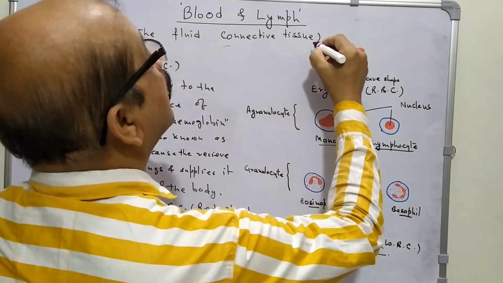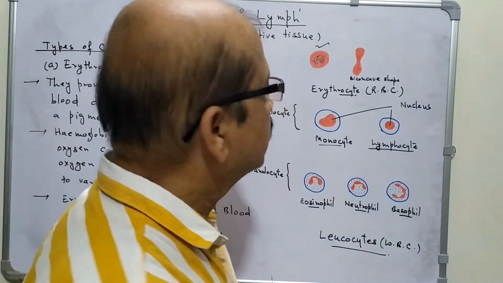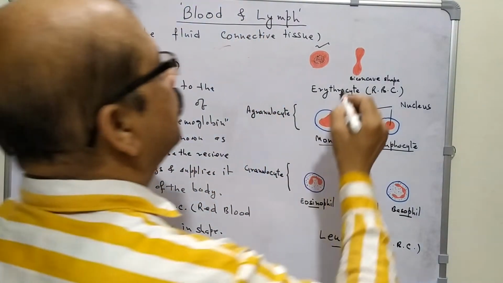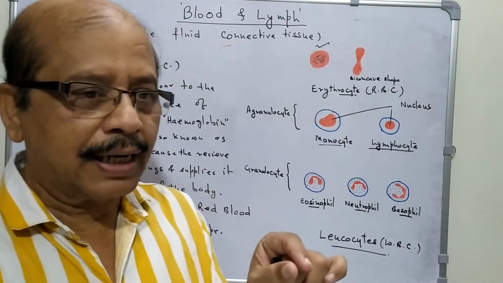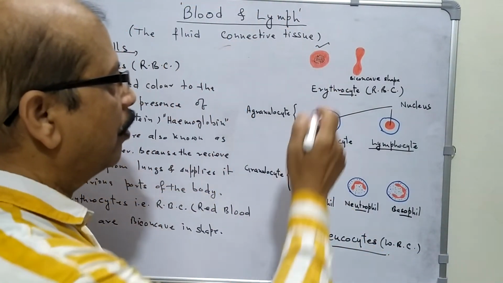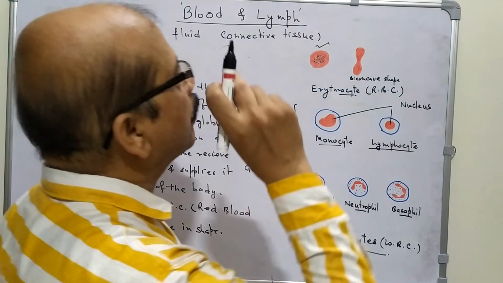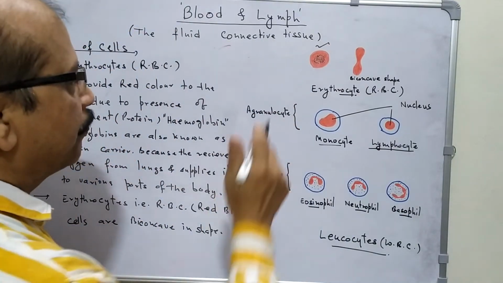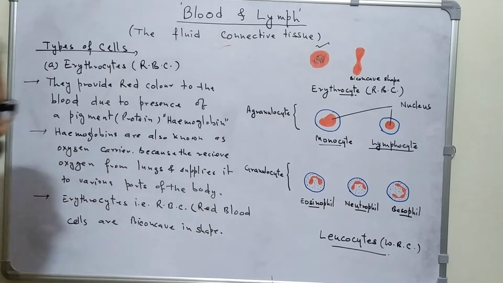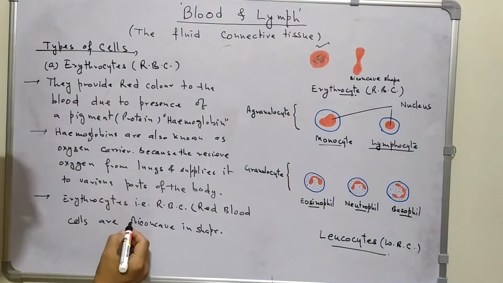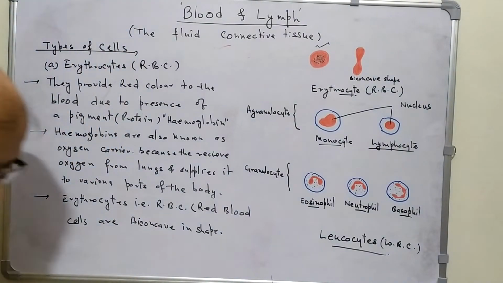Here you can see, from front view it looks circular, but from side view it is suppressed at the center from both sides, forming this type of structure which is known as biconcave shape. From front view they are rounded, circular in shape. So they are biconcave in shape.